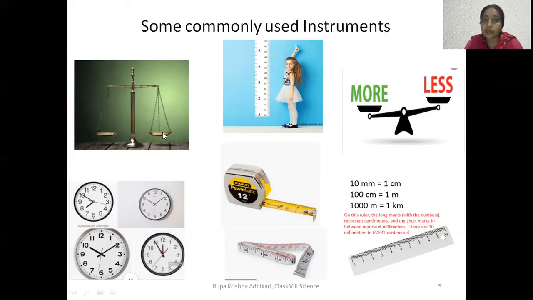There you can see two pans. In one pan, the shopkeeper is going to keep the weight blocks, 2 kilogram weight blocks. And you are asked to keep apples on the other pan, one by one, until the pointer becomes straight or perpendicular to the ground.